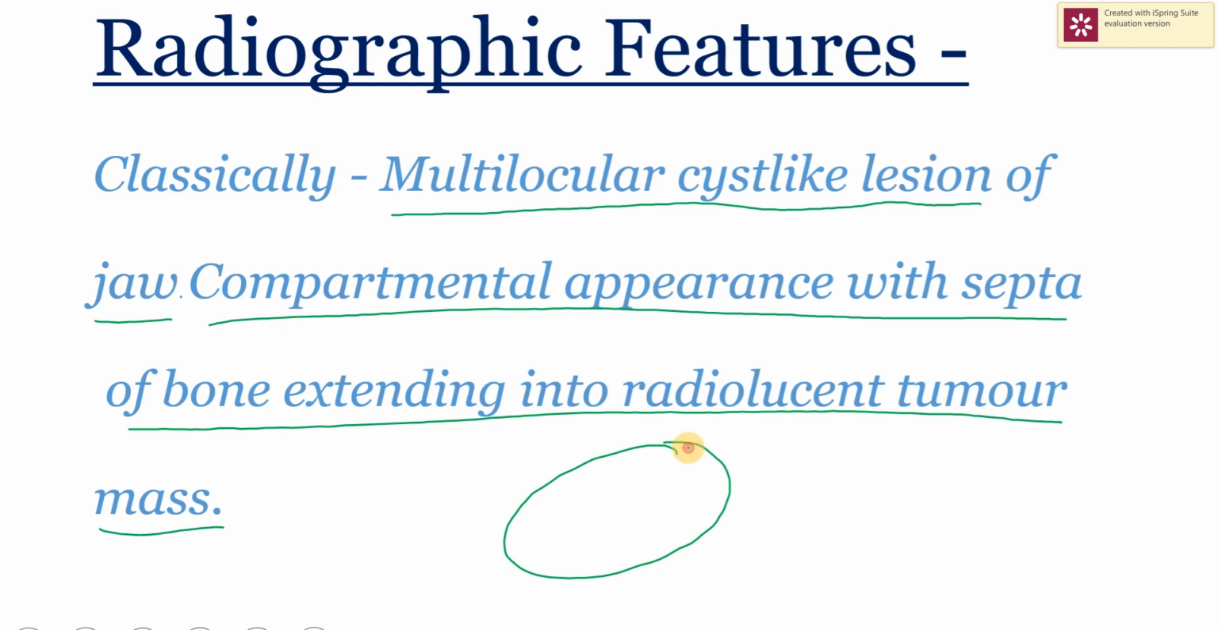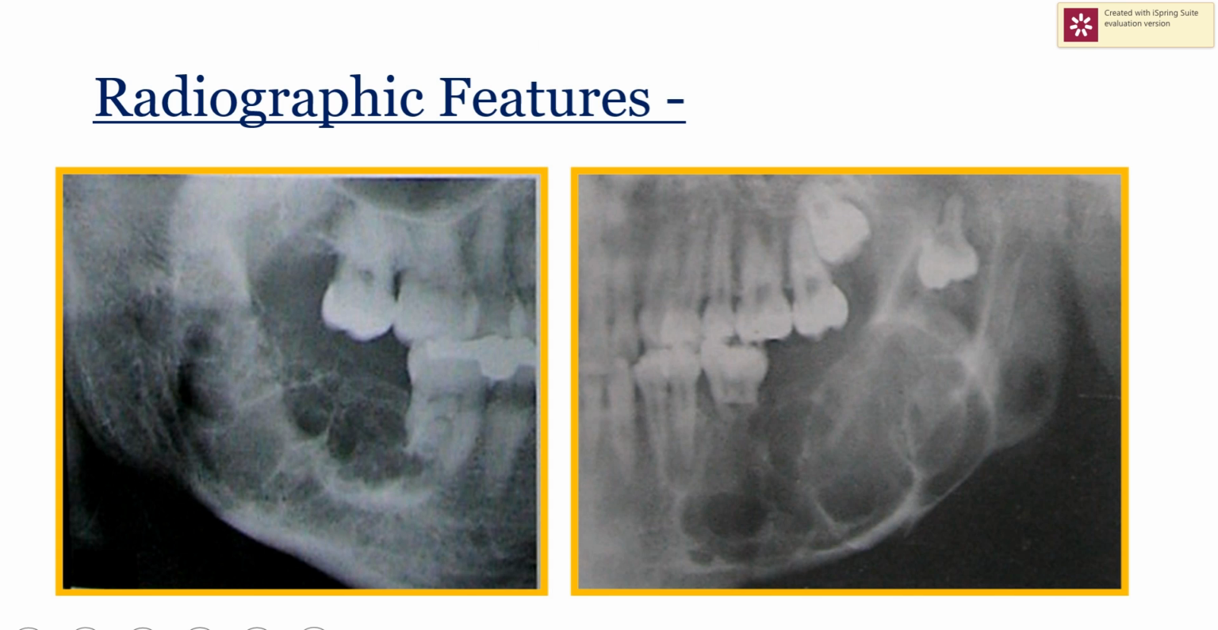So on the radiograph, there will be a radiolucent lesion. That will appear black in color on the radiograph. A radiolucent lesion that is divided into various compartments by septa of bone extending between it. This is the classic cyst-like appearance under radiograph. I'll show you the image now. If you can appreciate here, radiolucent lesion with septa of bone extending between it.